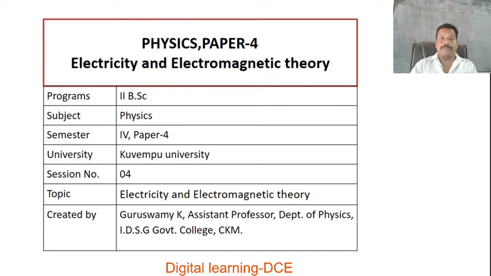In this video, I am going to deliver a fourth lecture on electricity and magnetic theory. This chapter comes under the program 2nd BSc Physics, 4th semester, paper 4. The title of the paper is Electricity and Electromagnetic Theory.